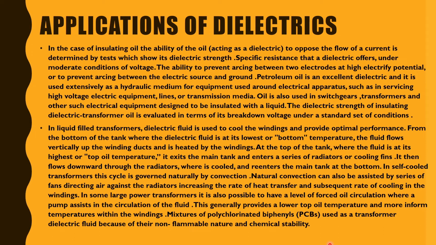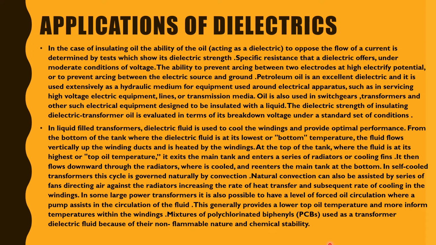In some large power transformers, it is also possible to have a level of forced oil circulation where a pump assists in the circulation of the fluid. These generally provide a lower top oil temperature and more uniform temperatures within the windings. A mixture of polychlorinated biphenyls was used as a transformer dielectric because of its non-flammable nature and chemical stability.